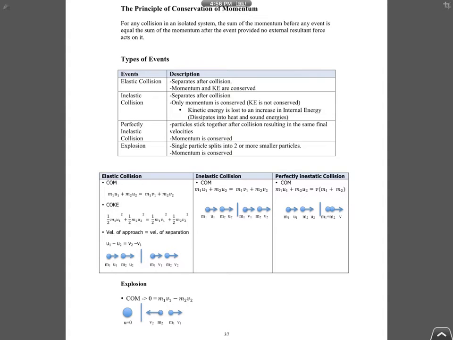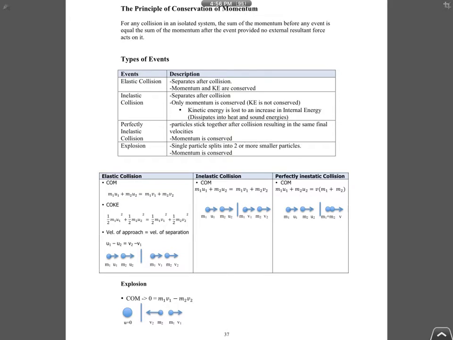Okay, let's talk about conservation of momentum. So, conservation of momentum: the definition is, for any collision, or actually any event, the sum of momentum before the event is equal to the sum of momentum after the event, provided no external resultant force acts on it. So what does it mean?